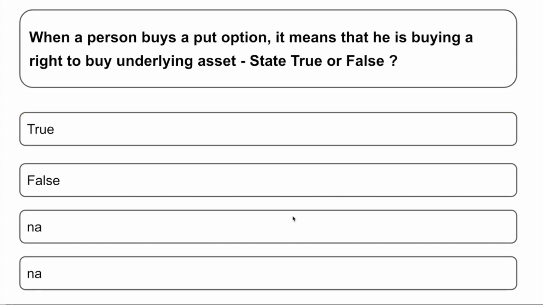Next, when a person buys a put option, it means that he is buying a right to buy underlying asset. State whether it is true or false. So friends, as you understand, the put option is buying the right not to buy but to sell. So the statement seems to be false over here. So the correct answer is false. So what is put and call? Put is when you are buying the right to sell something, and buying a call is when you are buying the right to buy something. Okay.